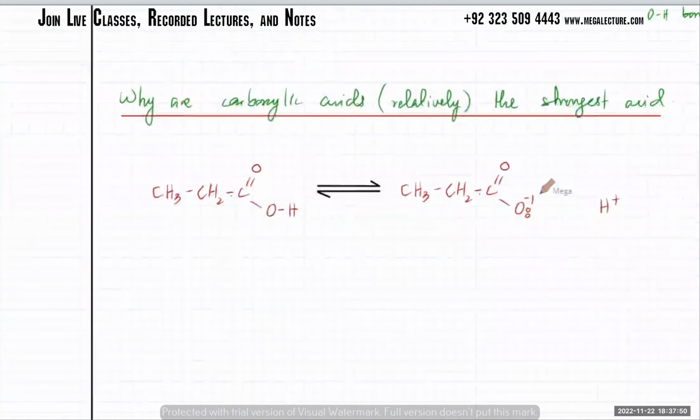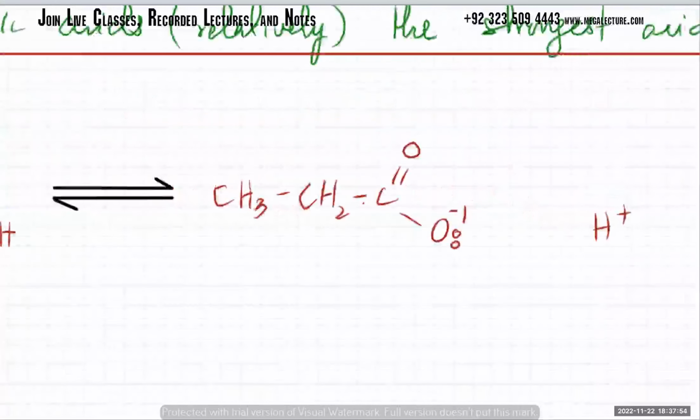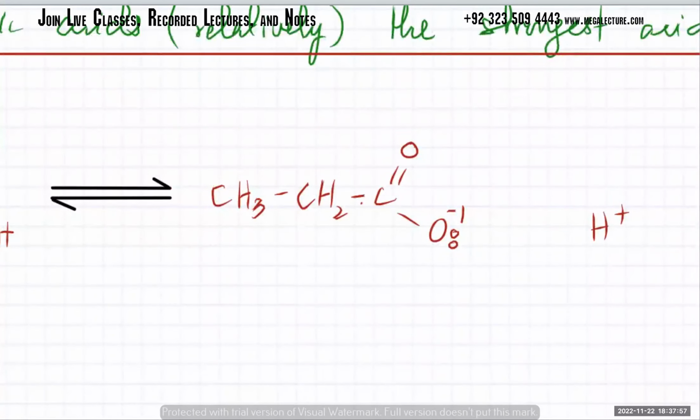So why are carboxylic acids relatively the strongest acid? It all lies with this oxygen over here, which has a very, very strong electron withdrawing effect. Why? Because oxygen is obviously electronegative; it is one of the most electronegative elements out there. So the electron withdrawing effect here is very, very strong.